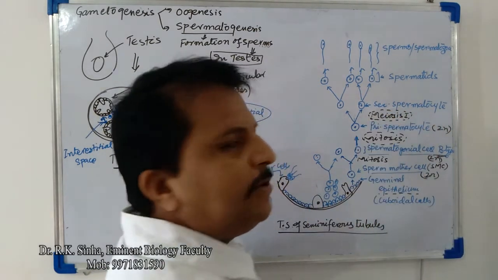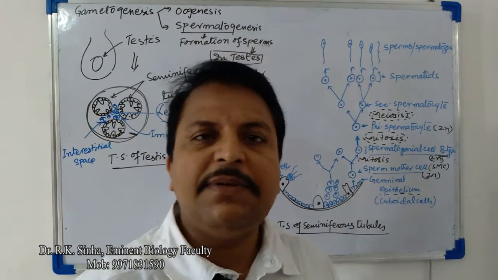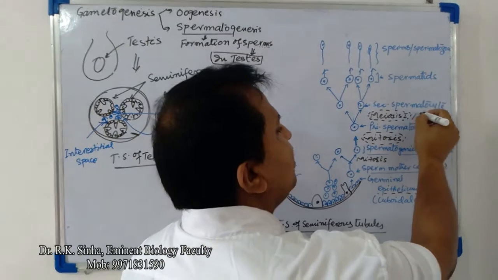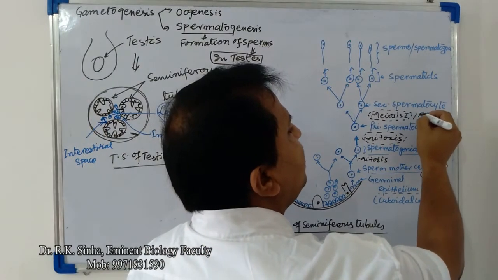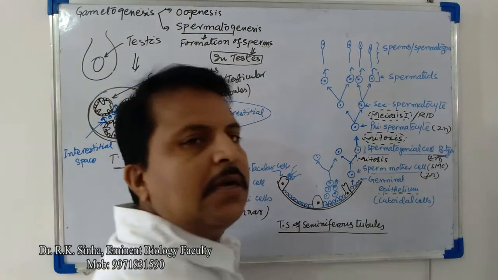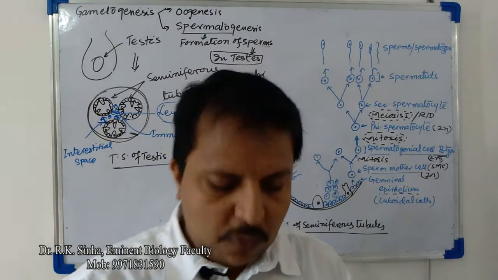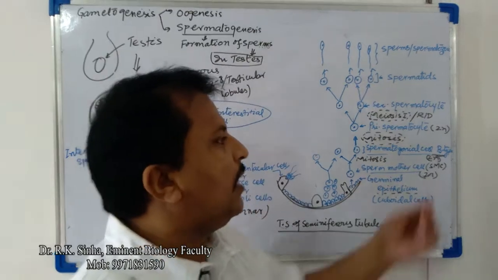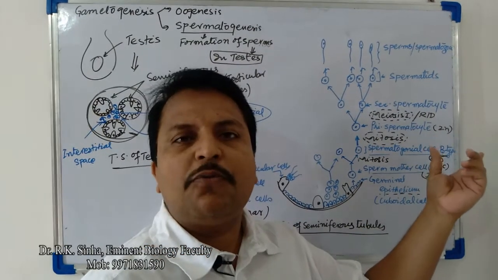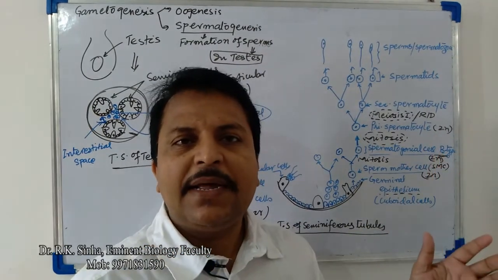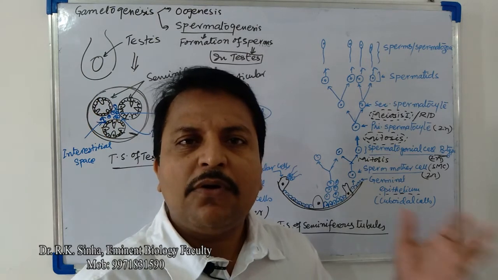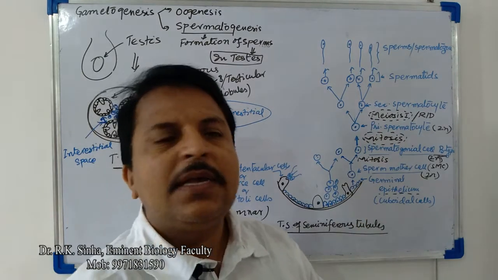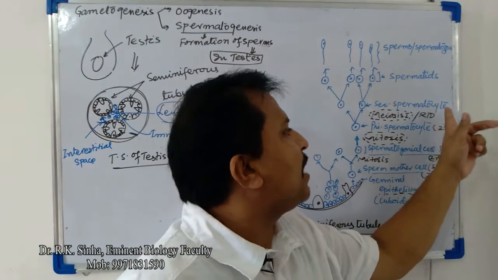As we know, this first meiotic division is known as a reductional division. Why is it known as a reductional division? Because all the paired chromosomes become unpaired, and half the number of chromosomes shifts into these two secondary spermatocytes.